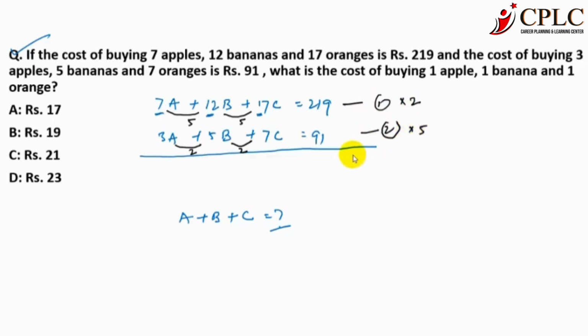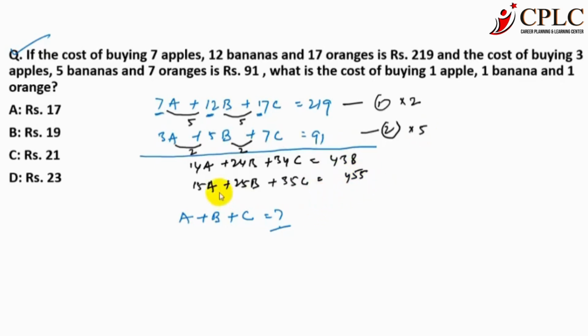Now the equation becomes 14A plus 24B plus 34C equals 290, just take double of it, 580. And then equation 2 is multiplied by 5, so it becomes 15A plus 25B plus 35C, and 5 into 91 is 455.